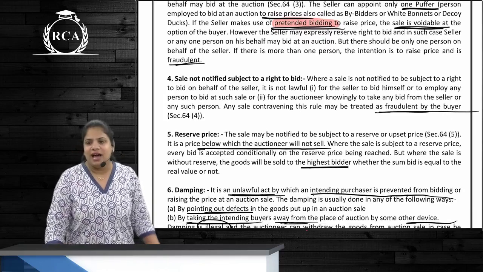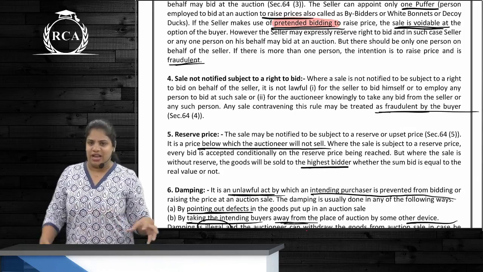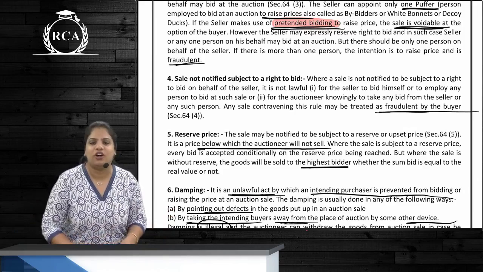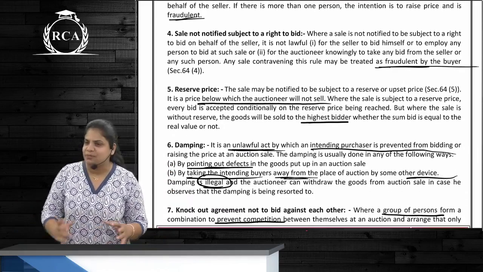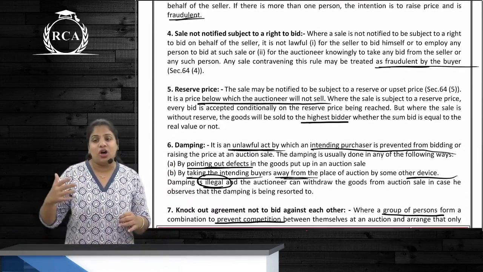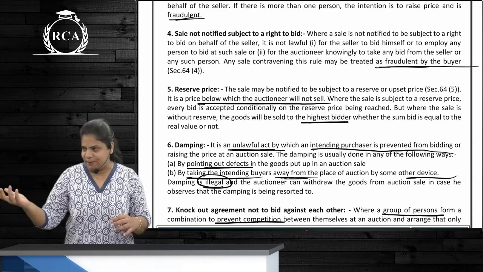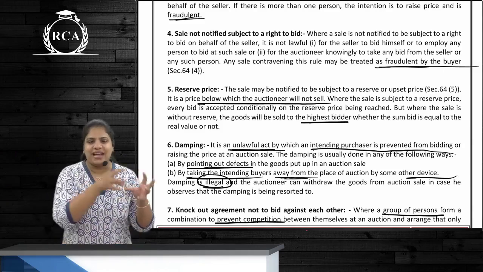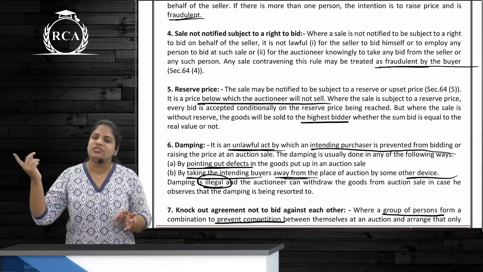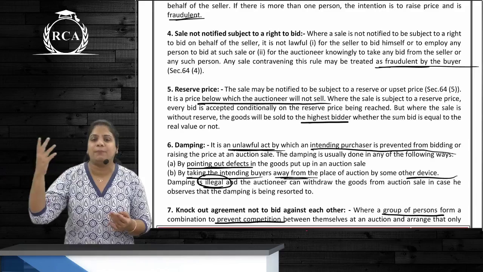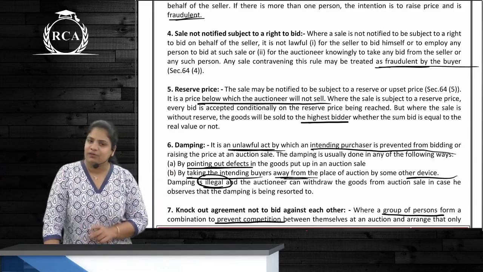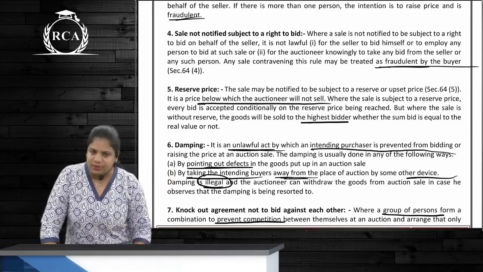Clear? Now these bidders in an auction, they form a group and they enter into a contract or an agreement called a knockout agreement. What are these people going to do in this? They are not going to bid beyond a particular price. The auctioneer is going to sell to one bidder, and once the goods are sold, they are going to sell the goods in the market. They are going to make a profit and they are going to share this profit. This kind of agreement is called a knockout agreement.